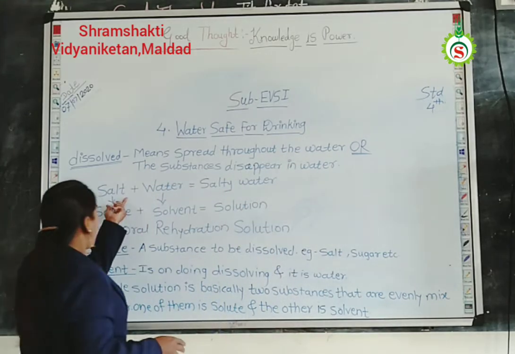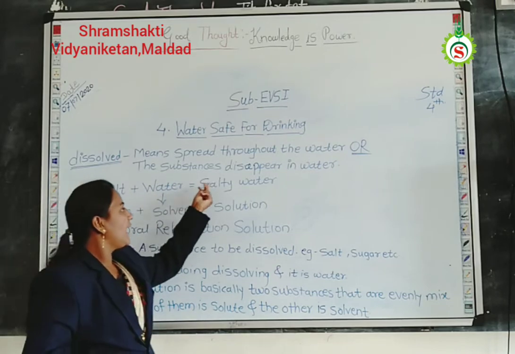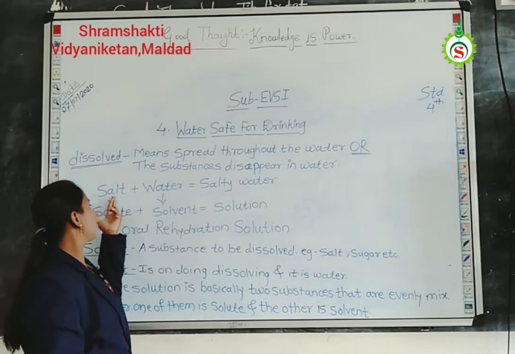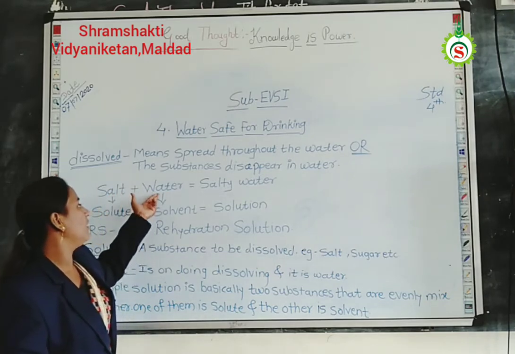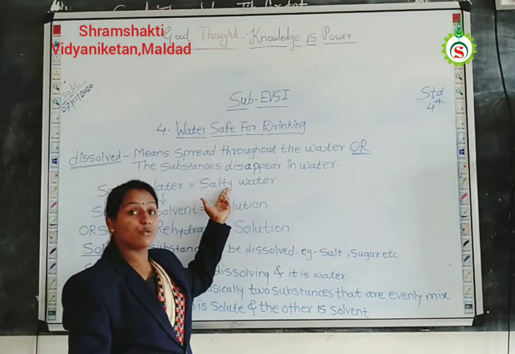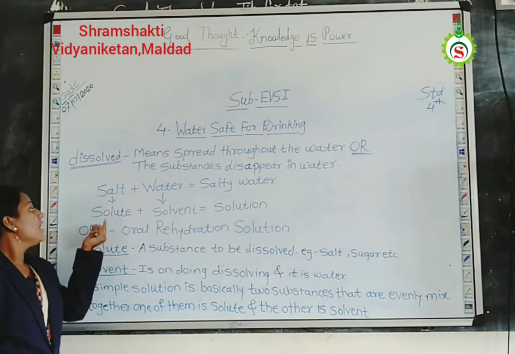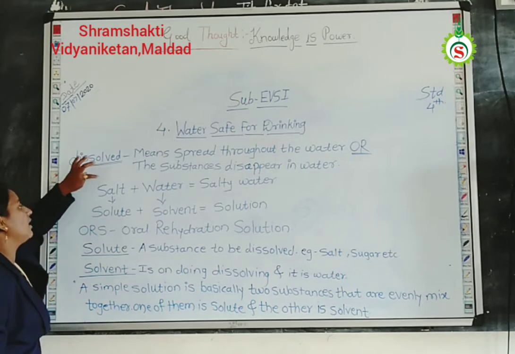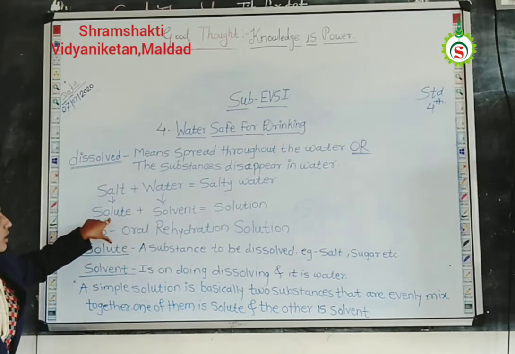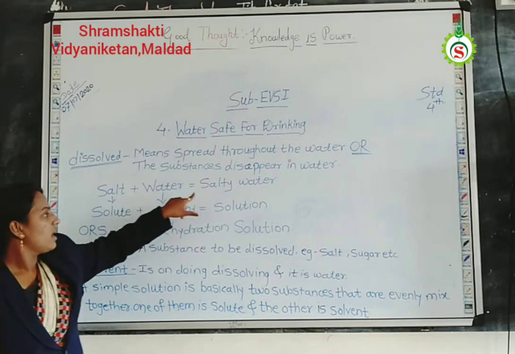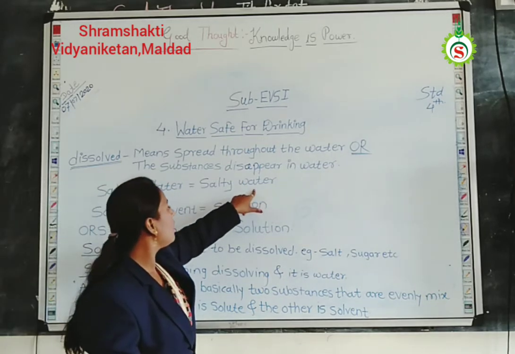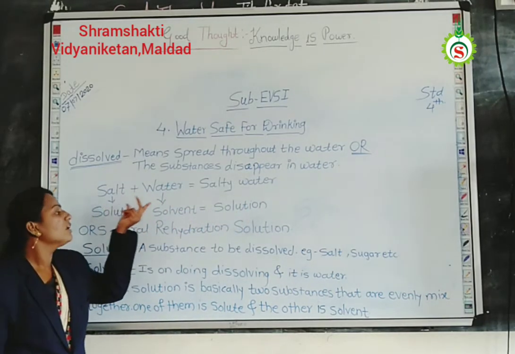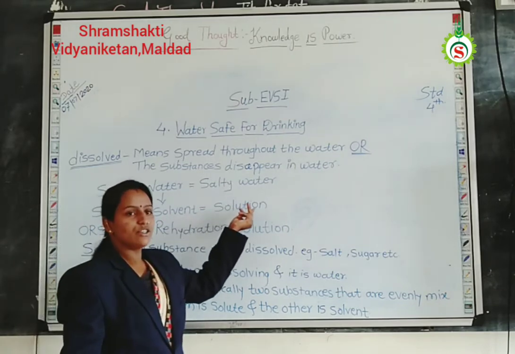Next, when salt mixes with water, we get salty water. Similarly, we take sugar. Sugar plus water means sugar is completely dissolved in water, and we get a sweet solution or sweet water. Here we take sugar in place of salt. Here salt is our solute, water is our solvent, and the salty water we get is called a solution. So, a new term: solute plus solvent gives solution.